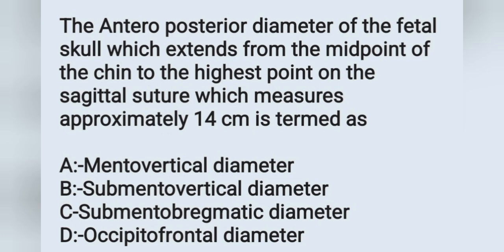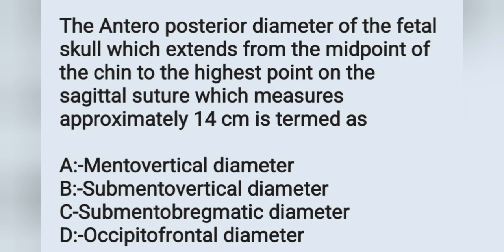And the next question: the anteroposterior diameter of the fetal skull, which extends from the midpoint of the chin to the highest point on the sagittal suture, which measures approximately 14 cm, is termed as: option A mento-vertical diameter, option B submento-vertical diameter, option C submento-bregmatic diameter, option D occipito-frontal diameter.